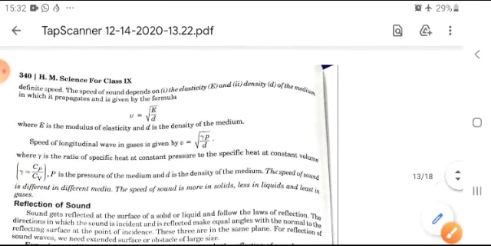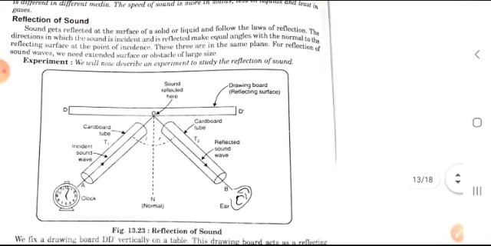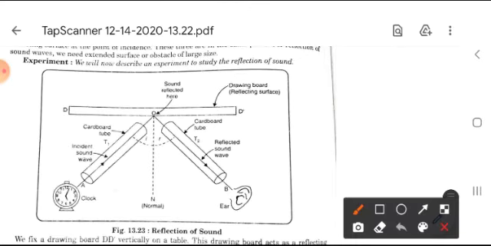Now moving forward, what is the reflection of sound? Like light waves, sound waves can also be reflected, or you can say bounce back, as shown in the picture. Here, some alarm creates the sound and the sound wave goes through a pipe. After bouncing back or hitting it, it comes back to the next pipe and comes to the ear of the human being. This is the reflection of sound.